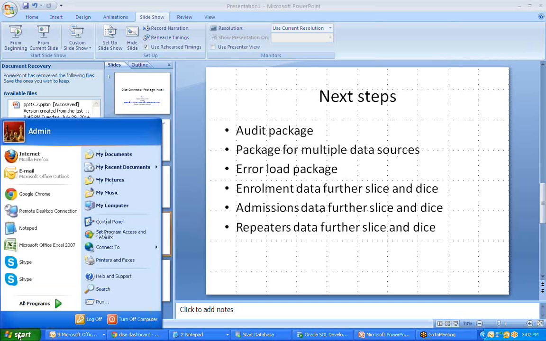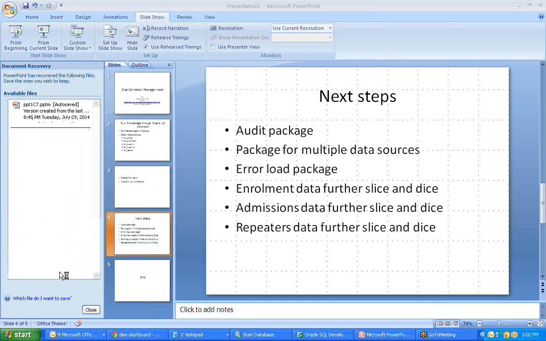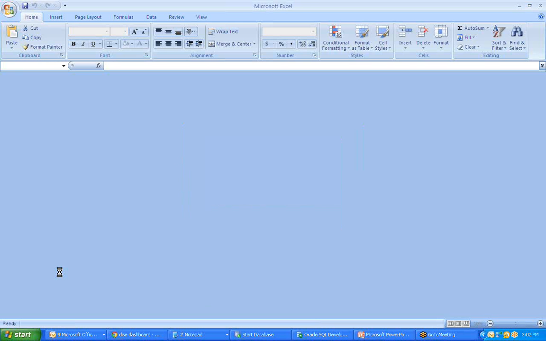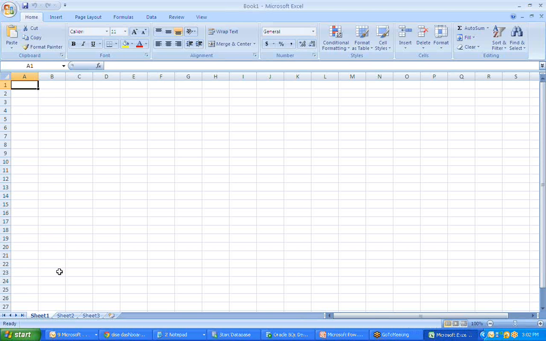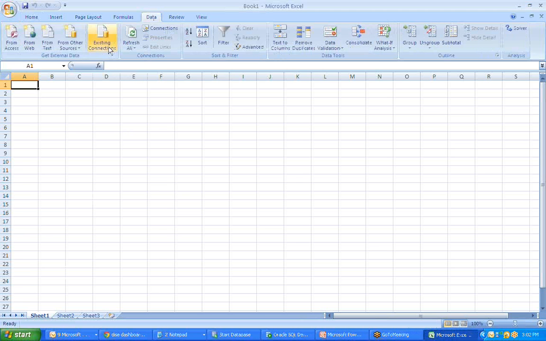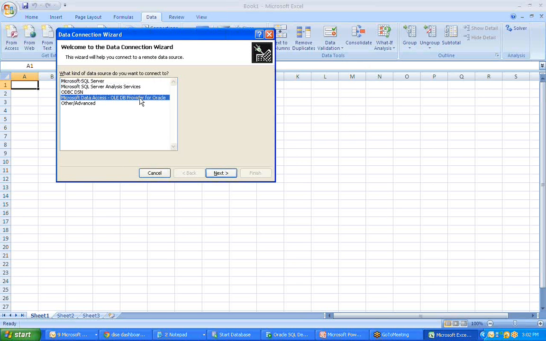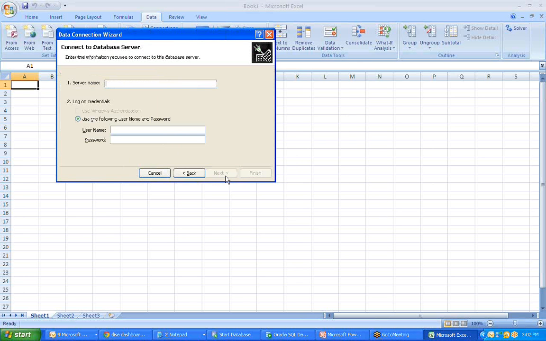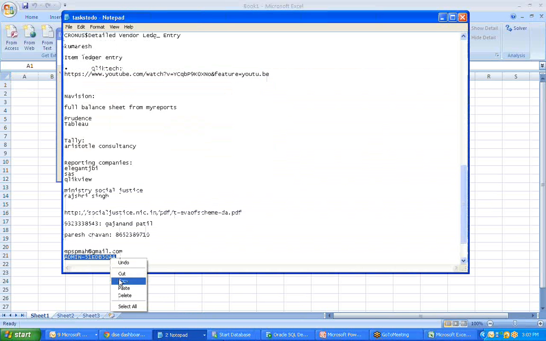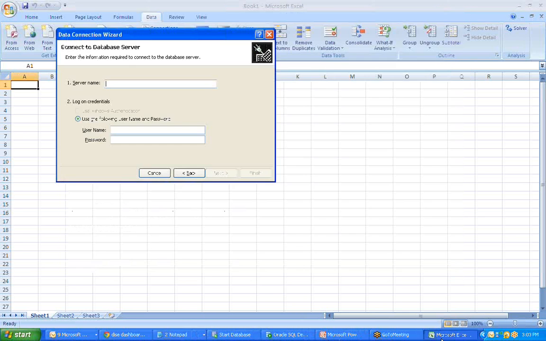So now let's look at the next step, which is to actually connect with Excel. So we basically need the Excel connection. We open the Excel package. We go to data. We say existing connections, forget it. We say other data sources. We pick up Oracle. We say next. Pick up the server name. I've picked up my own server name here. My username and password is Dise. And pick up next.